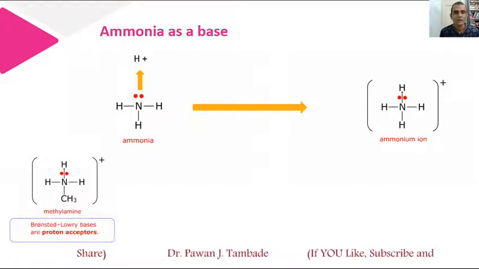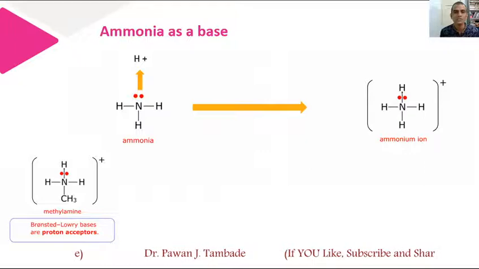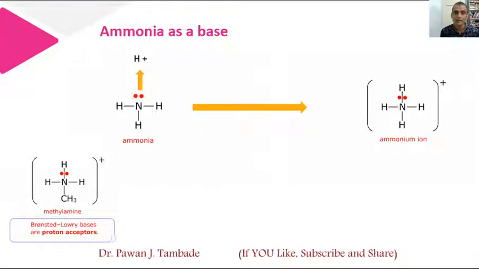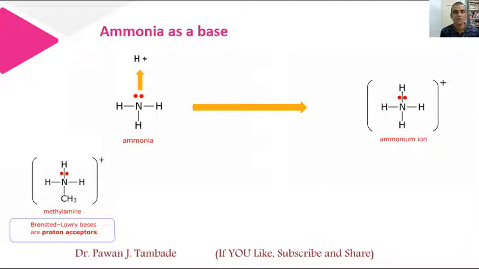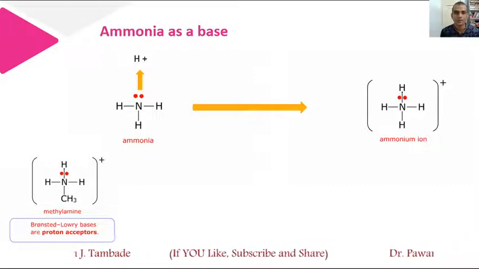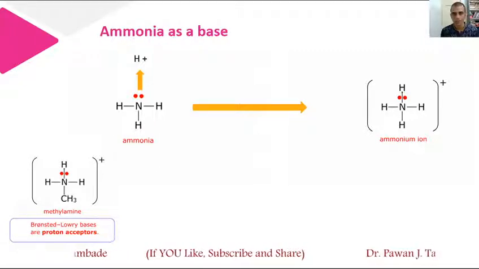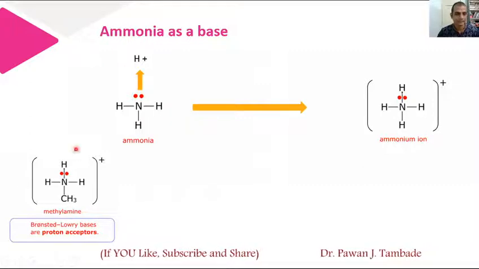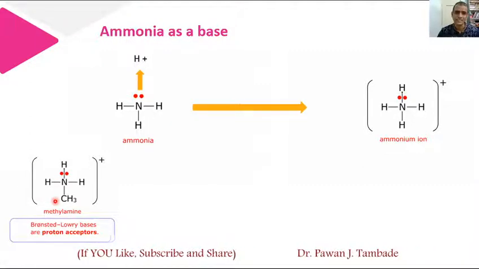So look at one example. If one of the hydrogen atoms of nitrogen is replaced by CH3, then we will get methylamine, and when this methylamine comes in contact with a proton, it will show a tendency to donate a lone pair of electrons or accept that proton, and there will be formation of this type of cation. Thus it is basic in nature.